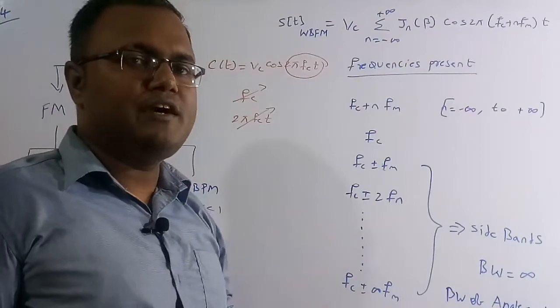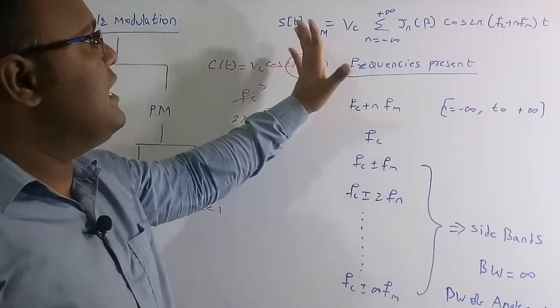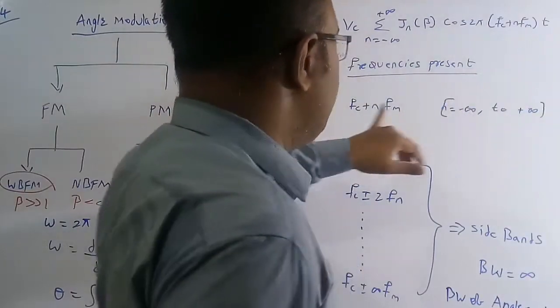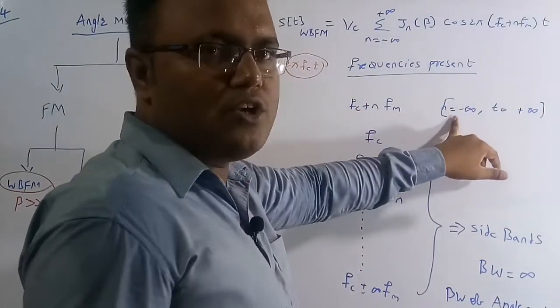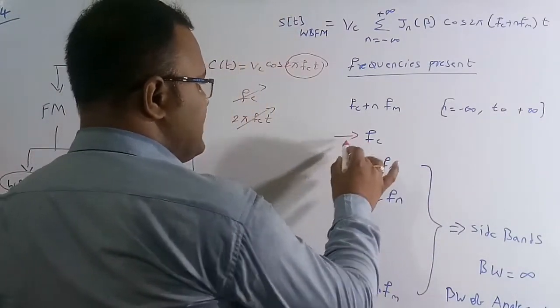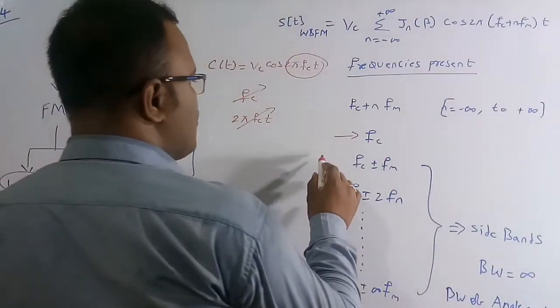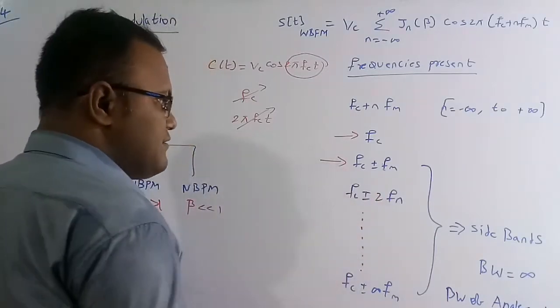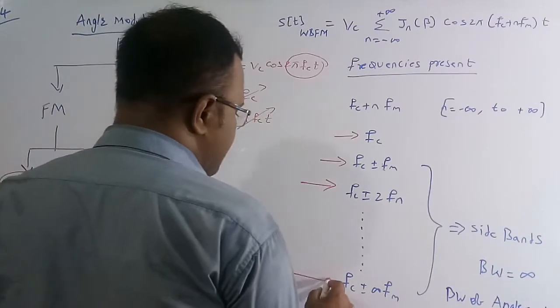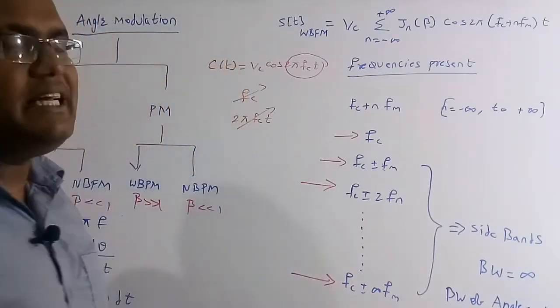Now I am going to find what frequencies are present in this wideband FM signal, which is Fc plus n Fm, where n is from minus infinity to plus infinity. When n is equal to 0, I get Fc. When n is equal to plus or minus 1, I get this frequency. When n is plus or minus 2, this is the frequency, and when n is plus or minus infinity, this is the frequency.